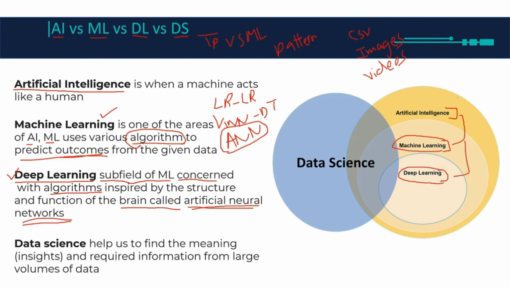Since these two are subsets of artificial intelligence, you can see that data science covers all three areas: artificial intelligence, machine learning, and deep learning. This is what the Venn diagram means. I'll explain machine learning in detail in the next video when I explain traditional programming versus machine learning. See you in the next video.